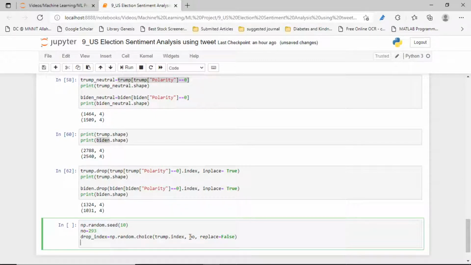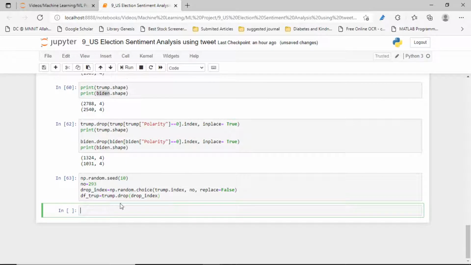Now we have to apply the drop indexes to our data set. So the new data frame will be the old one with this index dropped. Let's run. Yes guys, it's now dropped.